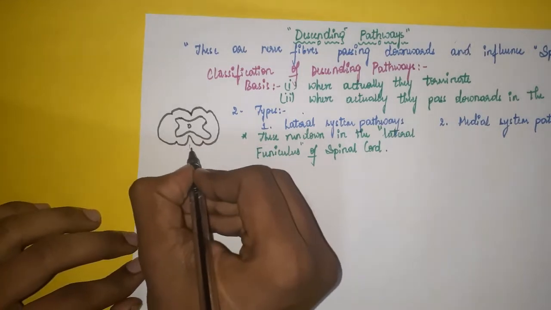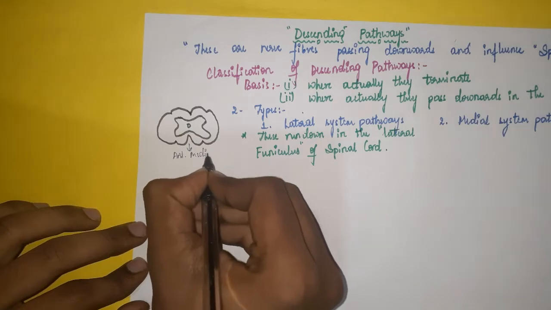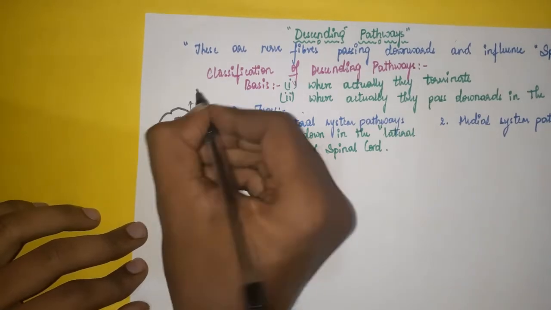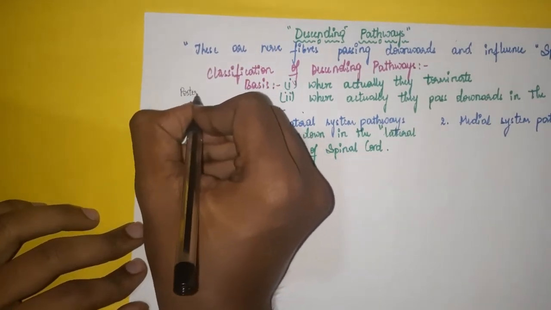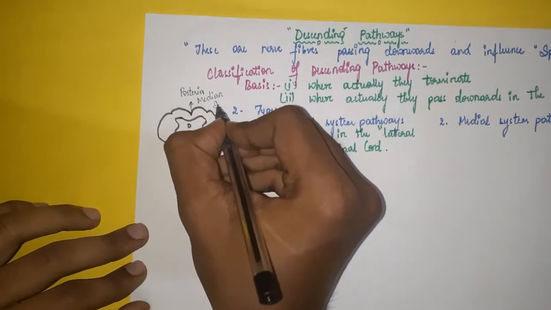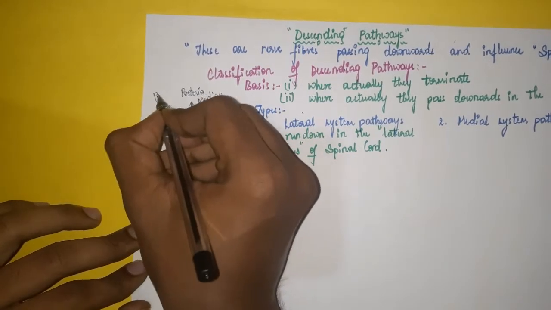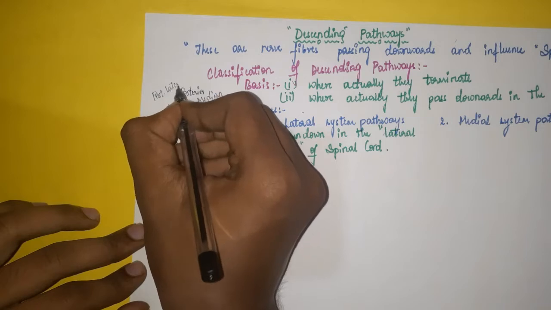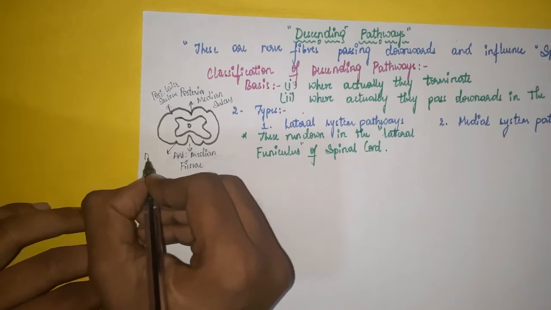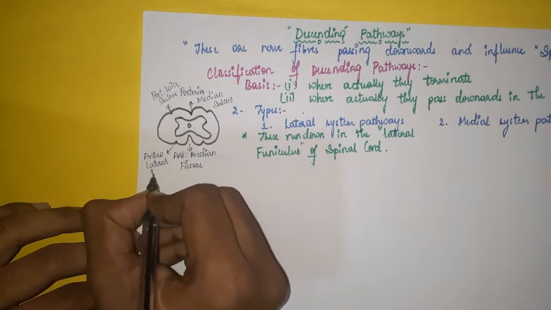This is the anterior median fissure. This is the posterior median sulcus. This one and this one are the posterior lateral sulcus. This one and this one are the anterolateral sulcus.